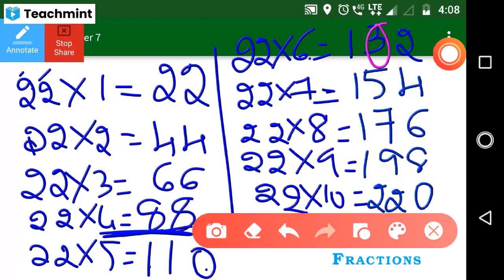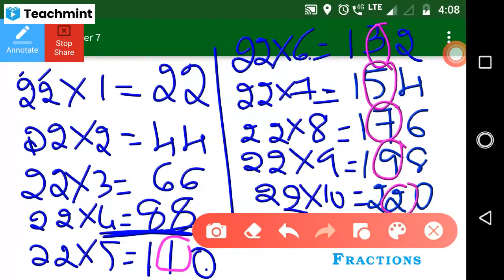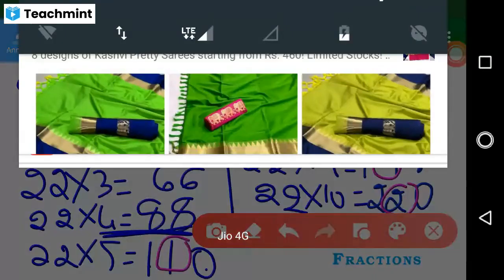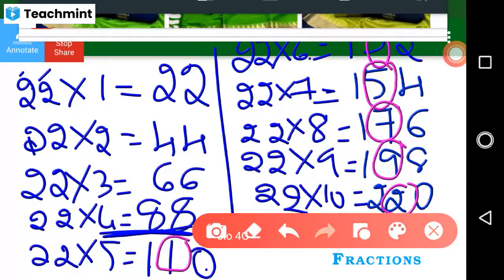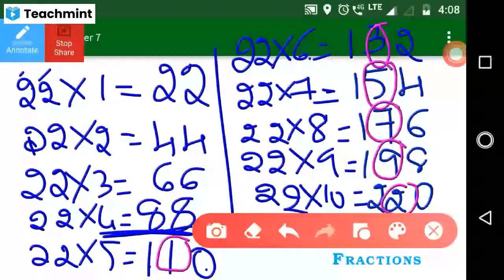First you just write the value, 2 sevens are how much? After that you add, then you put the sum in the middle. You will get the 22 table. It's easy. This is the trick from my side. It's easy, isn't it? Yes, ma'am. Very easy to remember, isn't it? You can write this down in your notebook. One time, just write it in rough notes or homework book.